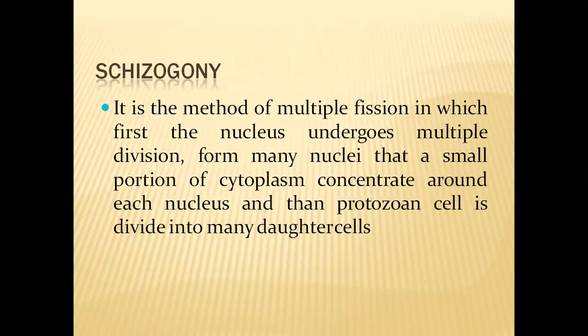In this way, a single mother cell gives rise to many daughter cells. This type of asexual reproduction is called schizogony or multiple fission. We are aware of this in the life cycle of Plasmodium vivax in our RBCs and in our hepatocytes.